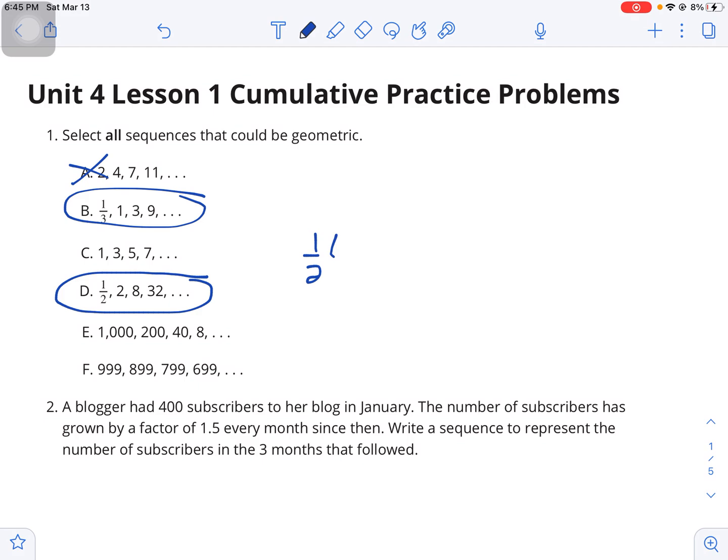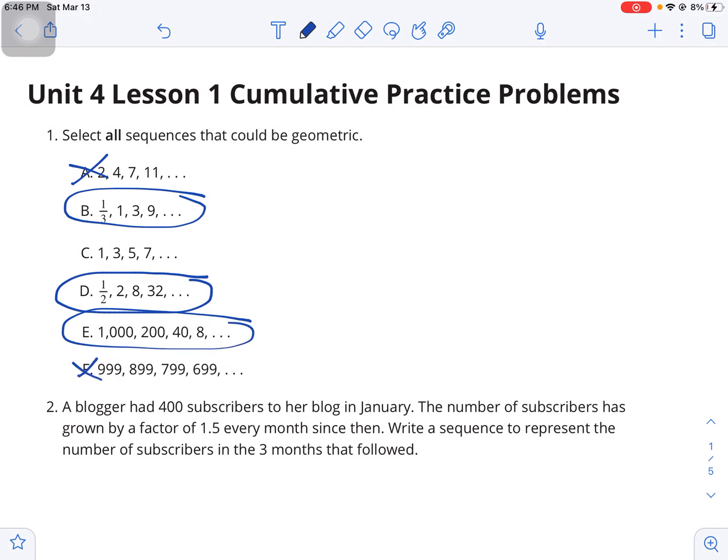1/2 times 4 gives you 2. 2 times 4 gives you 8. 8 times 4 is 32, and so on. For letter E, it looks like we're dividing by 5 from term 1 to term 2. So if that pattern stays the same, yep, that's geometric also.